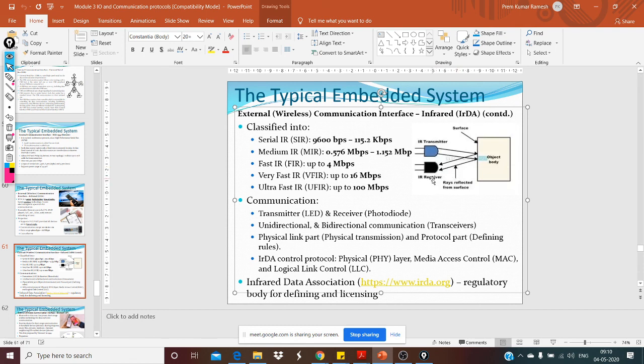Now, an interesting point is the light bounces back, right? You must have observed this many times if you had played with your TV remotes. I still remember I used to play, me and my brother, we used to play with the TV remote.